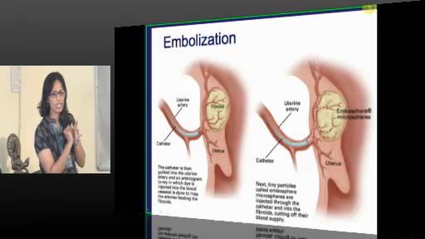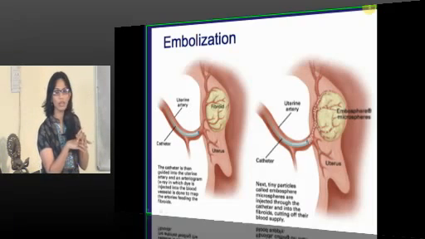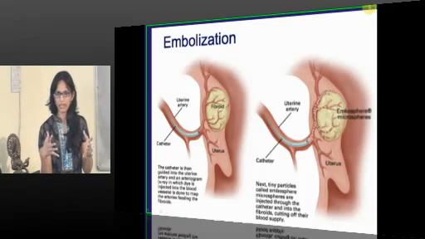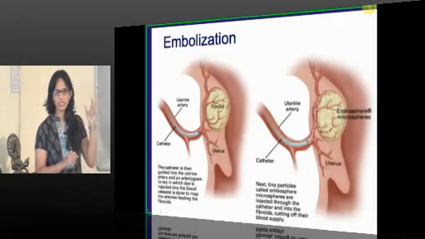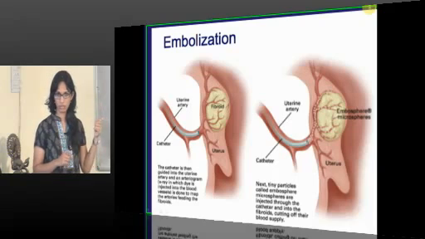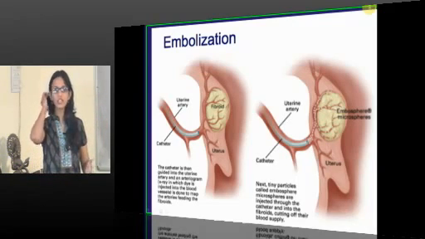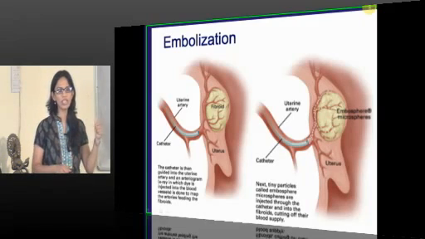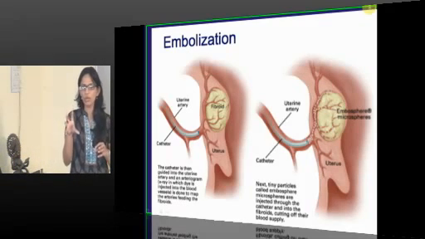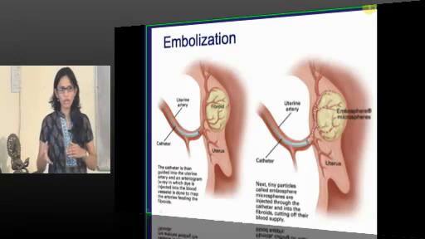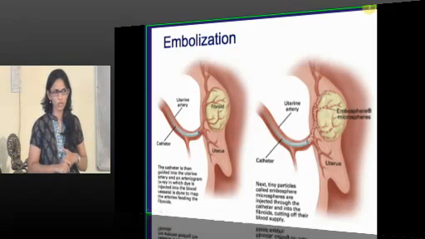So this embolization can be done when you think the fibroid is too big and there will be torrential bleeding in the patient during surgery. Then this embolization can be done prior to surgery. If you want to avoid surgery for that patient, embolization can also be done, because it will give less supply to the fibroid and the fibroid will shrink in size, because obviously the blood supply is not going into that fibroid.